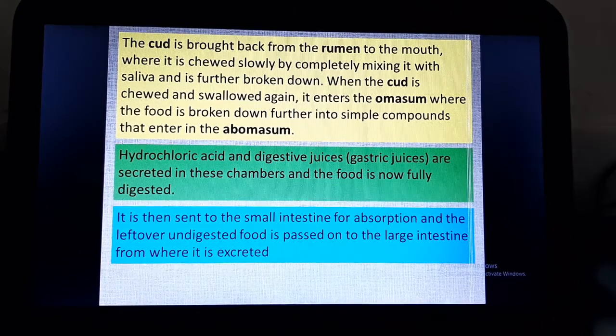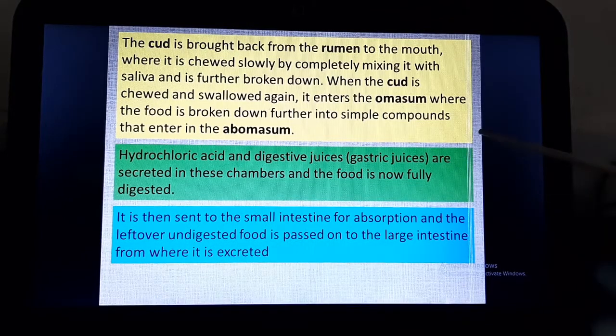So we can see that the human digestive system, which we have studied in our earlier classes, the rest of the process of digestion is almost the same. That is, absorption is occurring in small intestine and leftover undigested food is sent to the large intestine, and the digestion is being helped by hydrochloric acid and digestive juices. But only the difference is there.